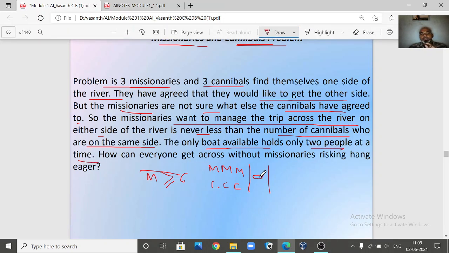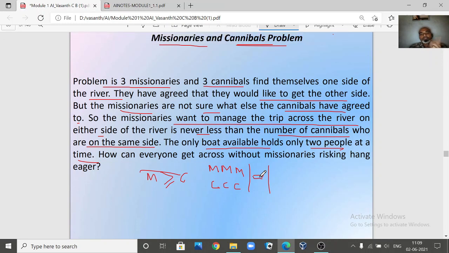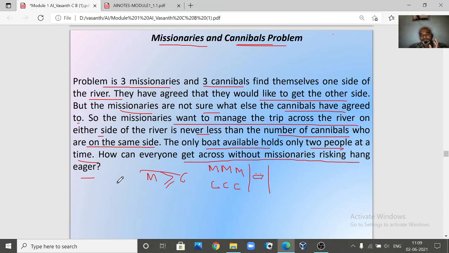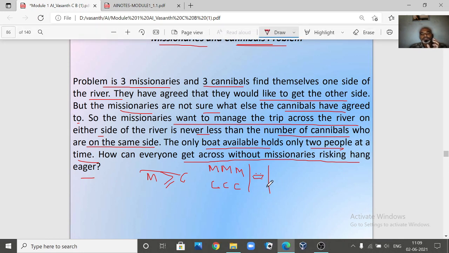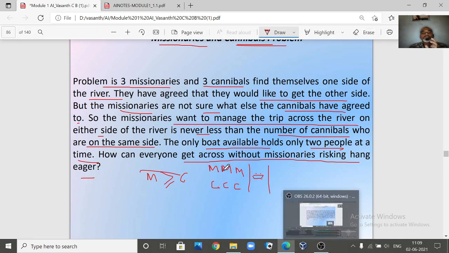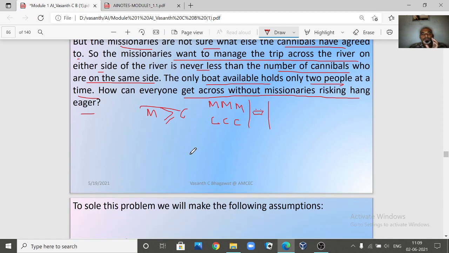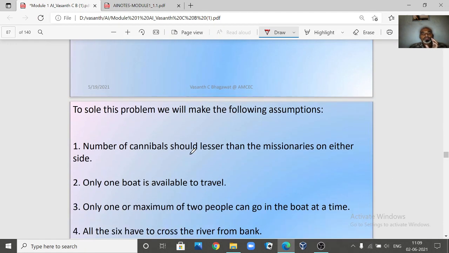One person rides the boat and another can sit, but not more than 2 in the boat. So how can everyone get across safely without the missionaries' lives being at risk? This is the standard missionaries and cannibals problem.